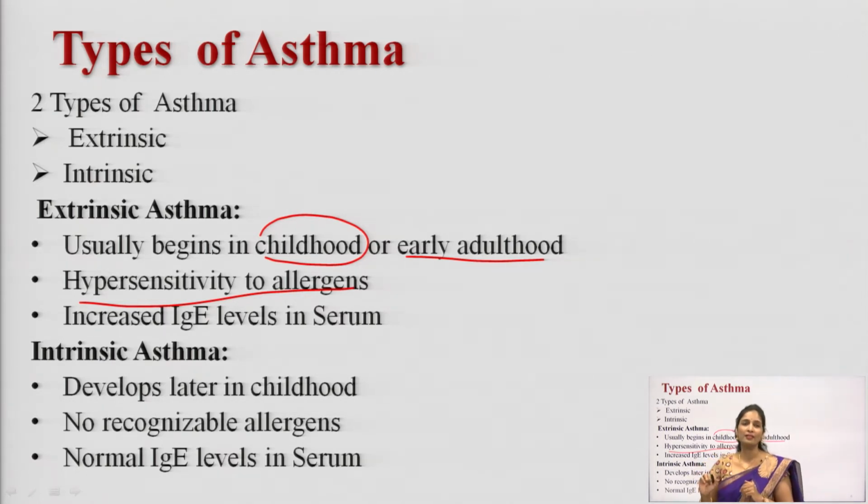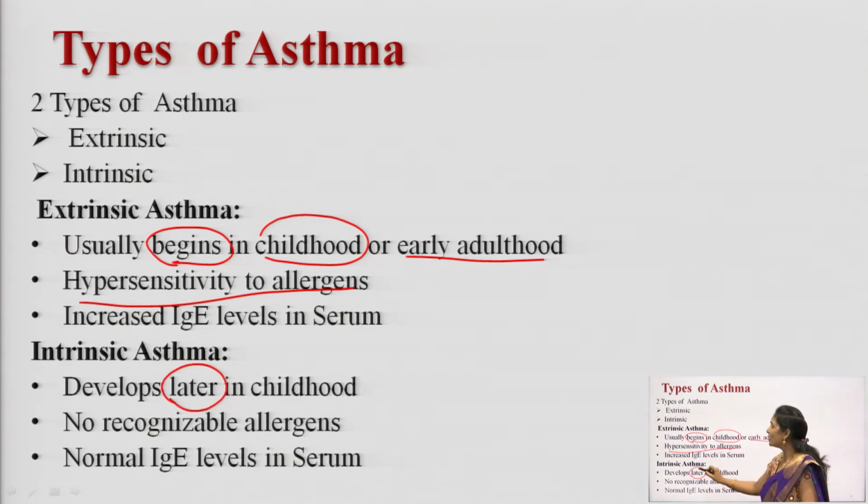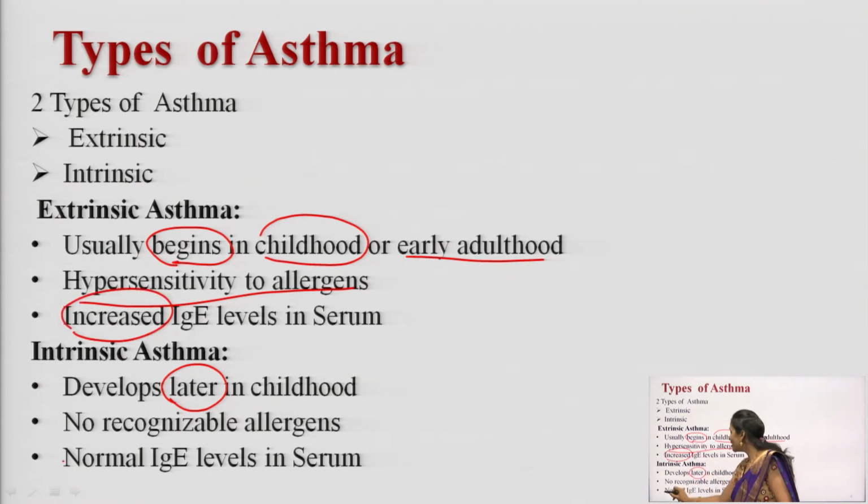And when you move to intrinsic asthma, it is a little bit different from extrinsic asthma. In intrinsic asthma, it develops later in childhood. In extrinsic asthma, it begins in childhood. Please note this point. In extrinsic asthma, it begins in childhood. In intrinsic asthma, it develops later in childhood. After childhood, intrinsic asthma will develop, and there will be no recognized allergens. Normal IgE levels in the serum, whereas in extrinsic asthma IgE levels are increased, but in intrinsic asthma IgE levels in the serum are normal.